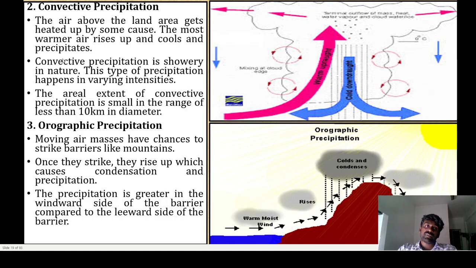The next one, convective precipitation. The air above the land area gets heated. These convective precipitations occur only in summer, generally in India. In India, convective precipitation occurs in the summer season, that means pre-monsoon seasons. Due to the high temperature of the land area, the water and air get heated and then transferred to the atmosphere. After that, the rainfall occurs. Orographic precipitation generally occurs in hilly regions.